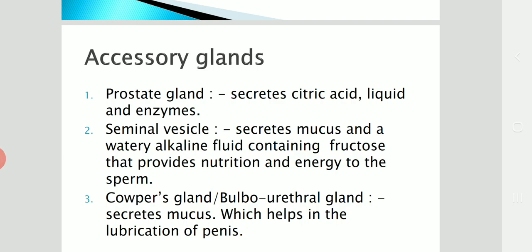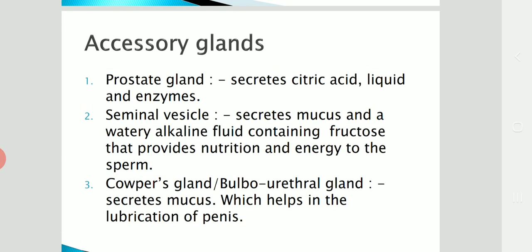The prostate gland secretes citric acid, lipids, and certain enzymes. And the seminal vesicle secretes mucus and a watery alkaline fluid containing fructose that provides nutrition and energy to the sperm. That is the function of the seminal vesicle.